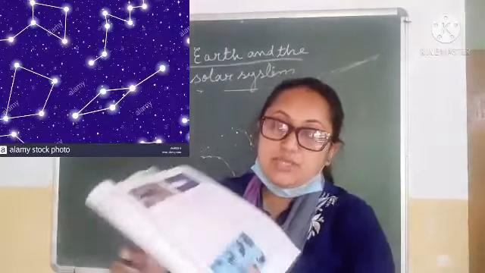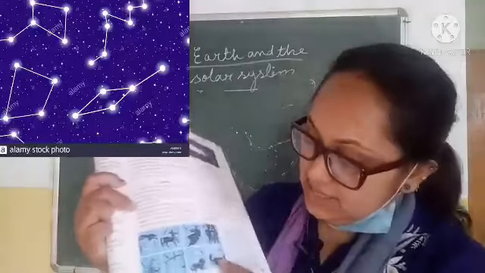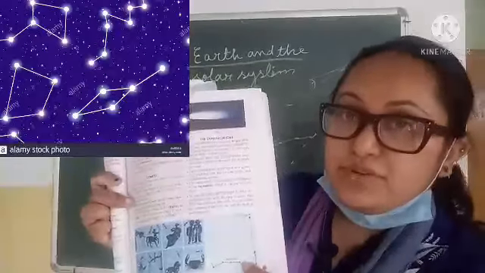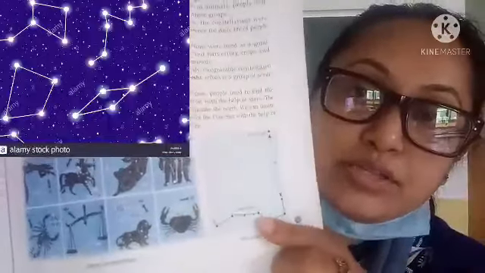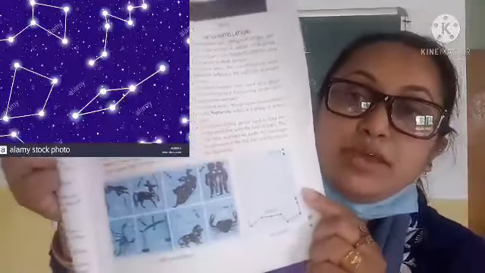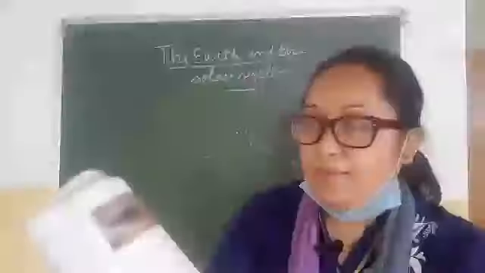So can you see, these are some of the signs. This is the Saptarishi. See, they have joined some points. Okay, so these ancient people believed in this way.